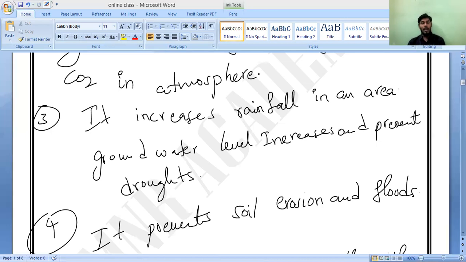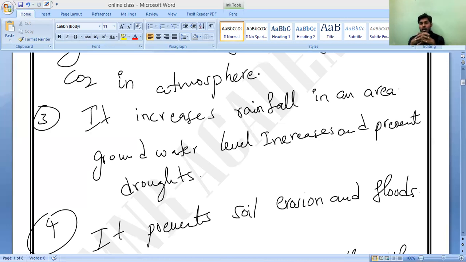Correct or not? As we have studied, the worst consequences of deforestation are very, very bad. The severe effects of deforestation, I have taught you, correct or not? So that is why, in India, we have FCI. Do you know what is FCI? Forest Conservation Act in India. Do you understand? Forest Conservation Act in India.